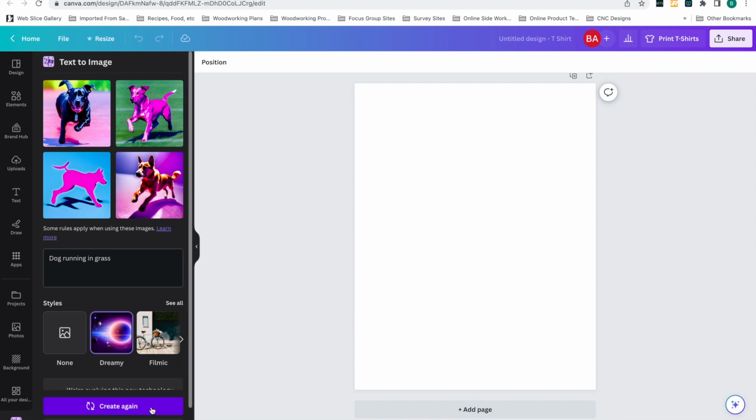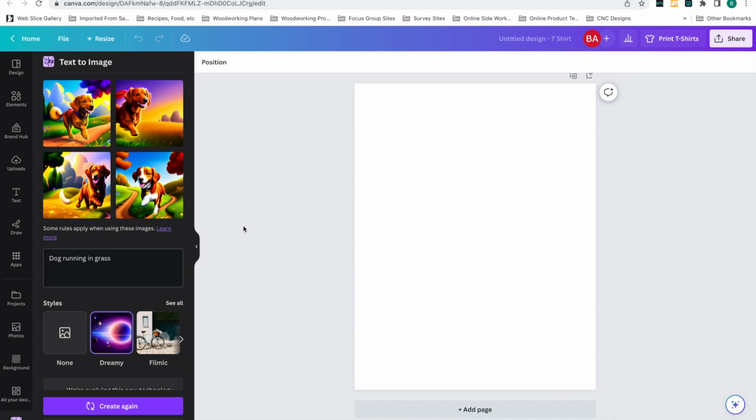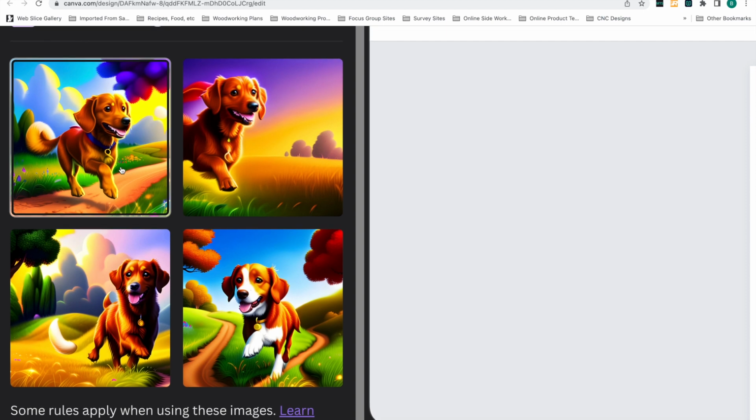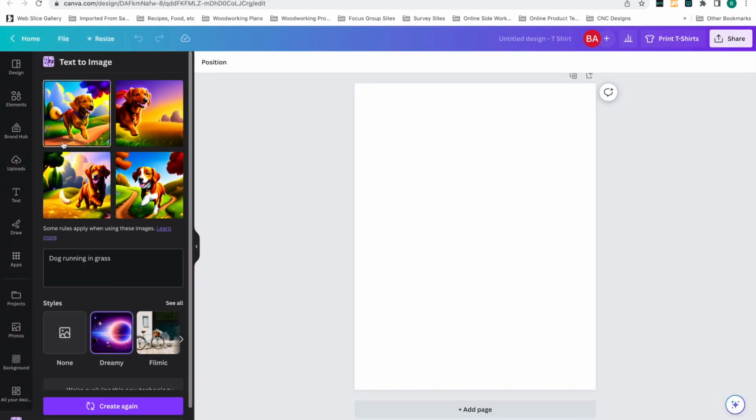But let's try Dreamy now. All right, here's Dreamy right here. These actually aren't the greatest that I've gotten from this. But I will say, some of these images are off center, and that's okay. I would normally just generate again, but this was a really good one. I wanted to point out, this is a great option.